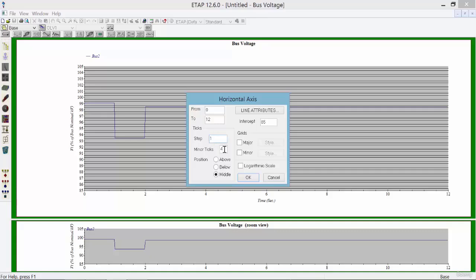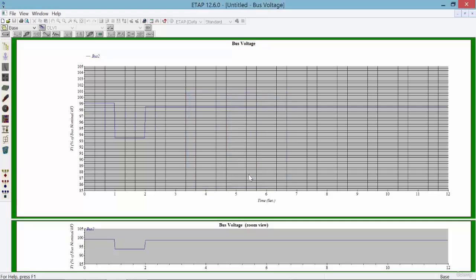Change the steps to 1 and the ticks to 2, and also the minor grid, and click on OK. Now it gives us a better idea about the voltage level at each moment of time throughout the simulation.